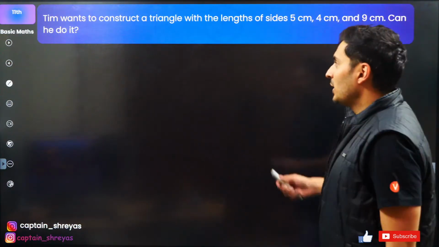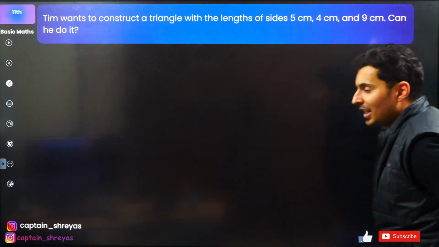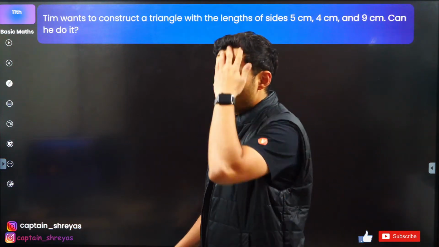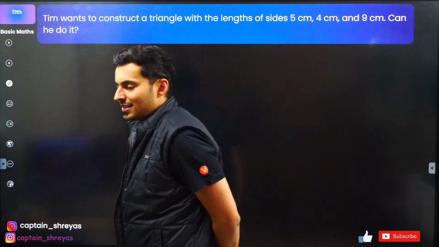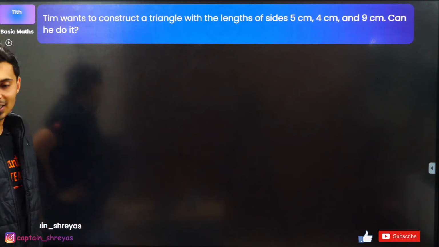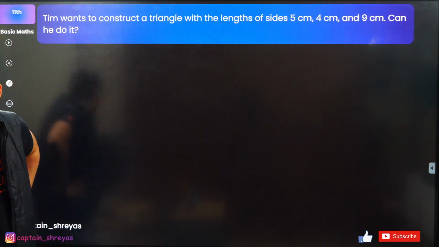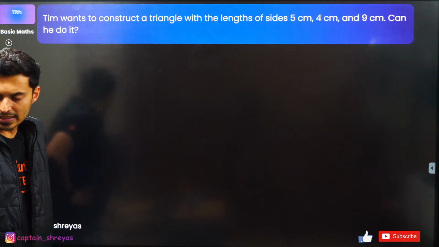Chalo, let's do a few questions over here. Let's see if we can do this. Tim wants to construct a triangle with lengths 5, 4 and 9. Can he do it? Yes or no? Come on guys, everybody should be able to answer this. Just that's it. Can he construct a triangle with sides 5, 4 and 9? Come on, put it up. Everybody, come on guys. What do you think is the answer?